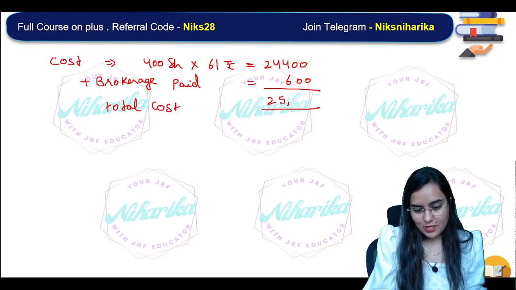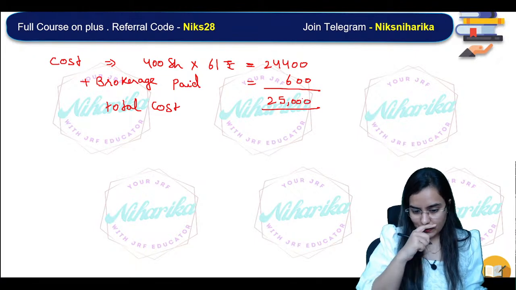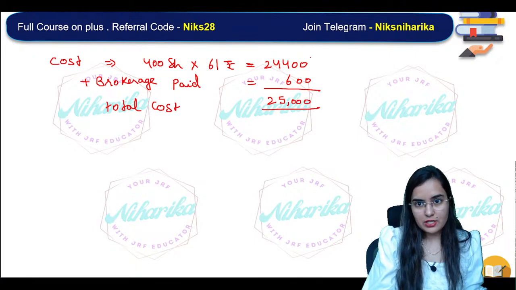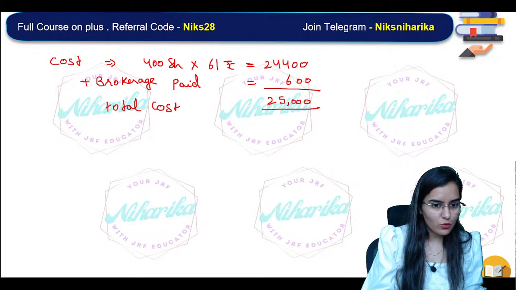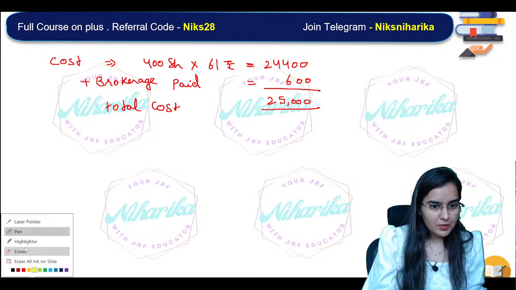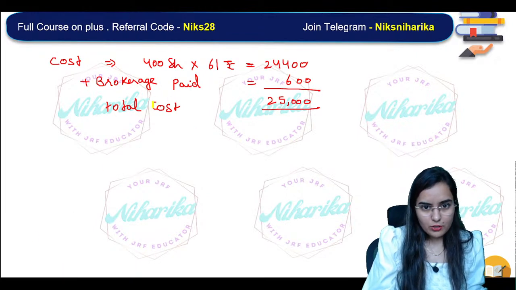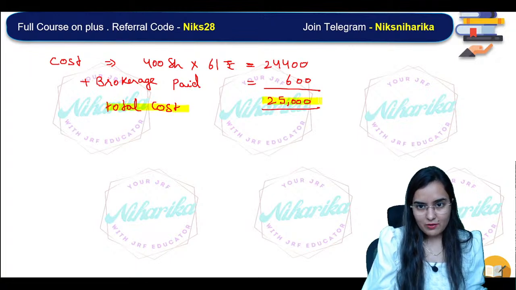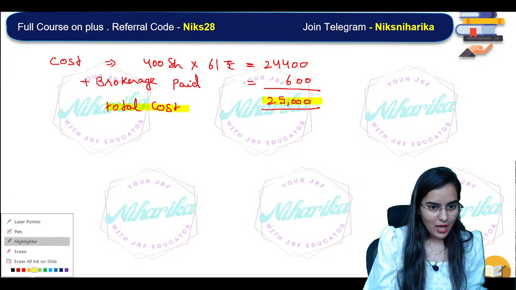Very nice. Ramakant has written 25,000. Manisha has written 24,400. That was the first one, the last one. Okay, done. So see, we have calculated what? The total cost, that is 25,000. Now, our second point.